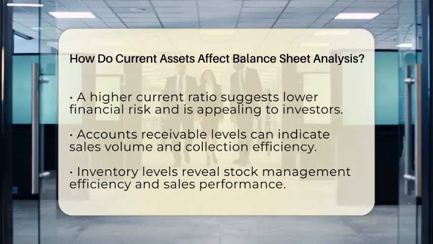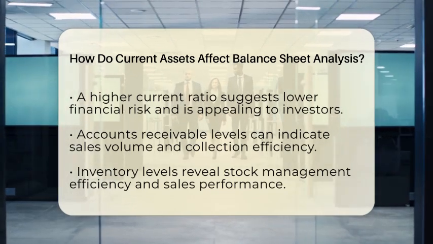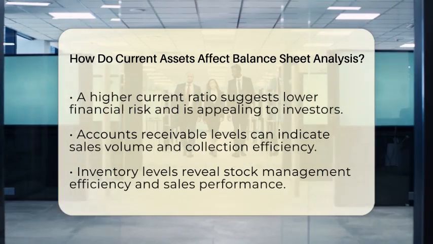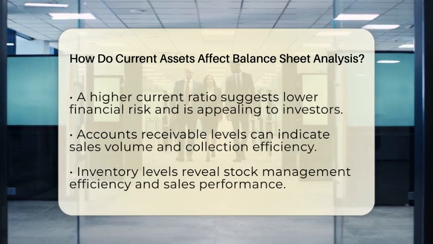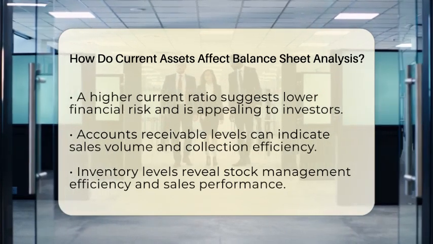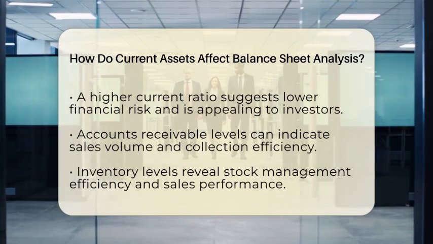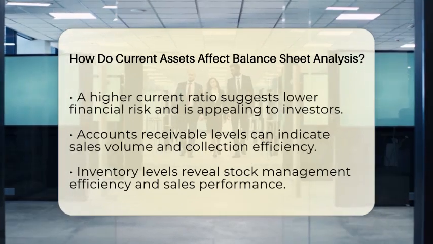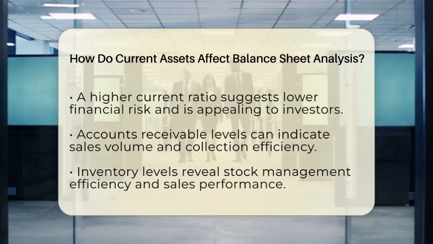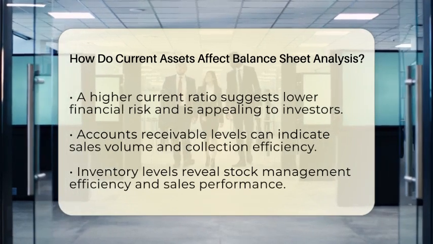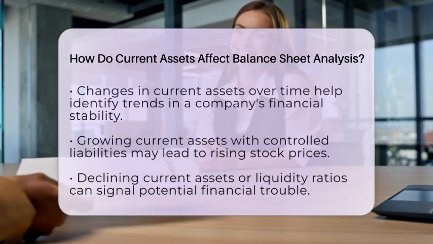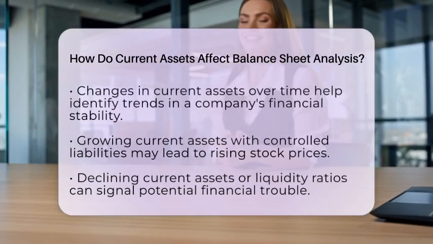Current assets also reveal how well the company manages its operations. For example, if accounts receivable are high, it might mean the company is making lots of sales, but it could also mean customers are slow to pay. Inventory levels are another clue. Too much inventory might suggest overstocking or slow sales, which can tie up cash and hurt profitability. On the other hand, low inventory levels might mean efficient stock management or missed sales opportunities.